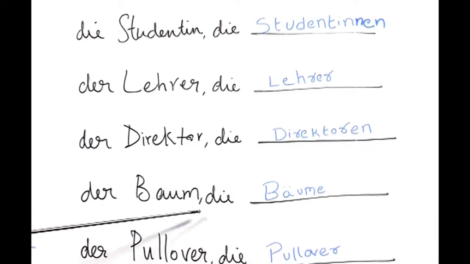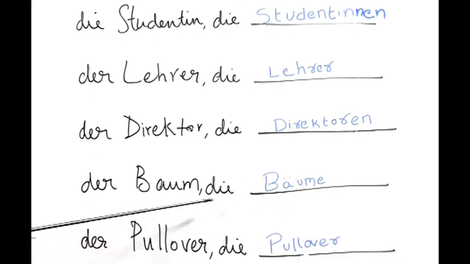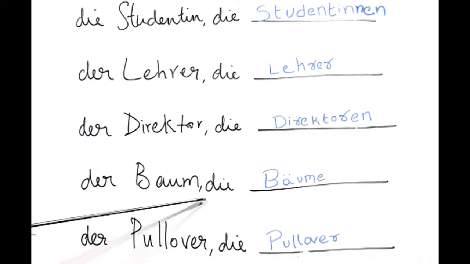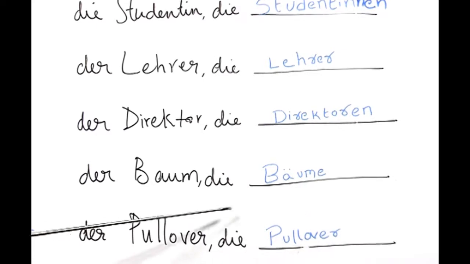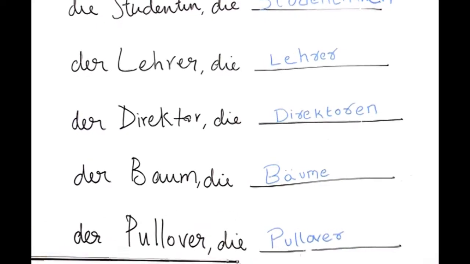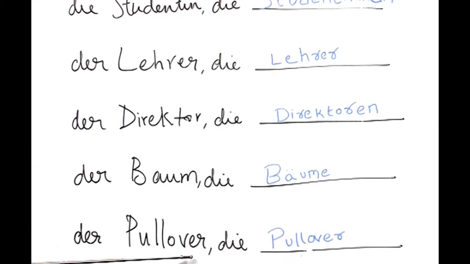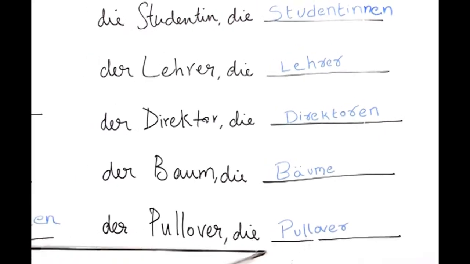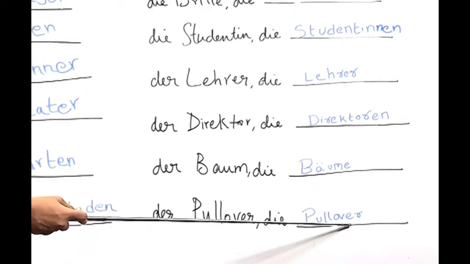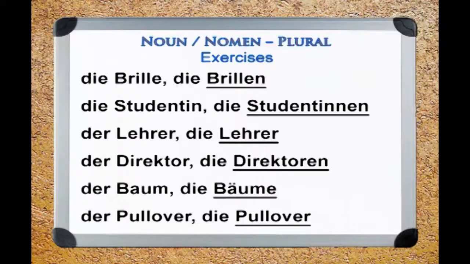Der Baum, die Bäume. As you can see here, the A is replaced by A umlaut, and in addition in the plural form an E is added. Der Pullover, die Pullover. As I told you, in the case of der Lehrer, here also the same rule applies, where the masculine noun der Pullover with the ending ER is also similar in its plural form, die Pullover, without undergoing any change.